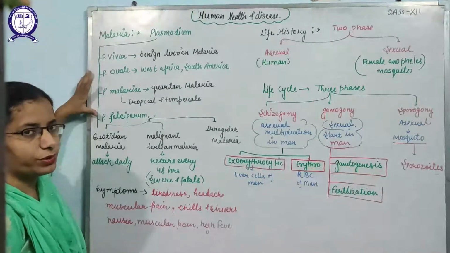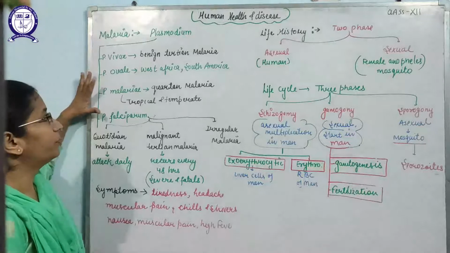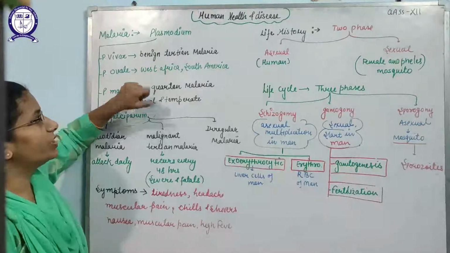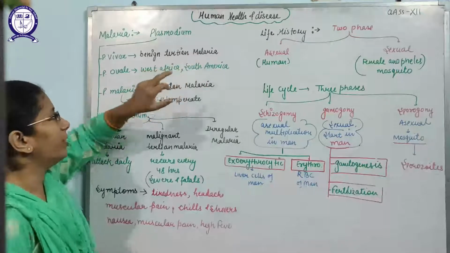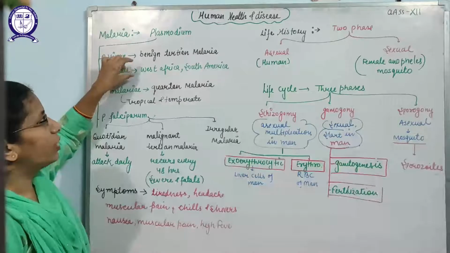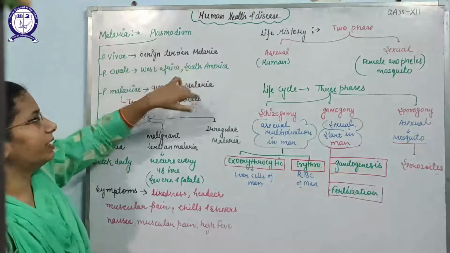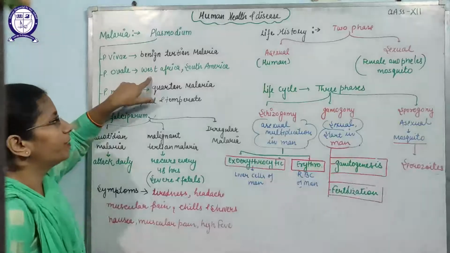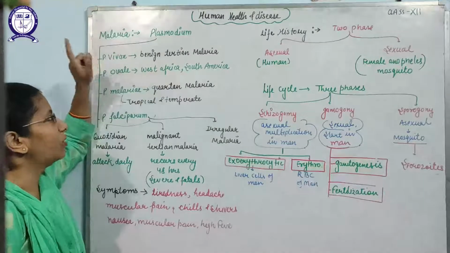That means there are four different types of Plasmodium. Plasmodium vivax causes a disease known as benign tertiary malaria. Plasmodium ovale also causes benign tertiary malaria, but it mainly causes the disease in persons of West Africa and South America.